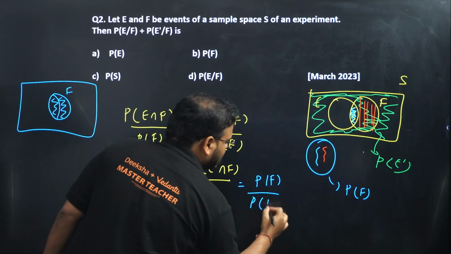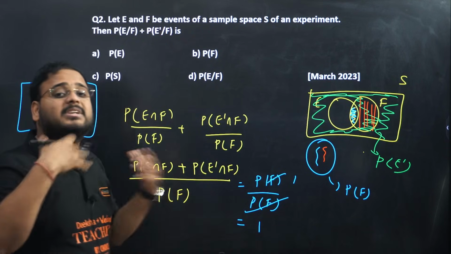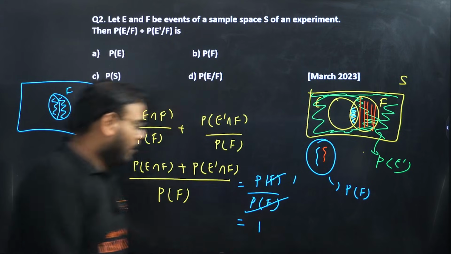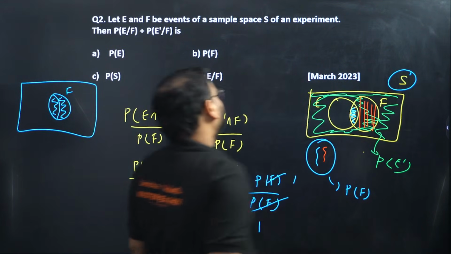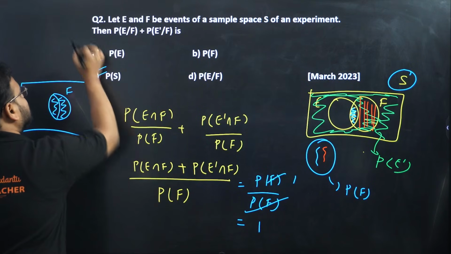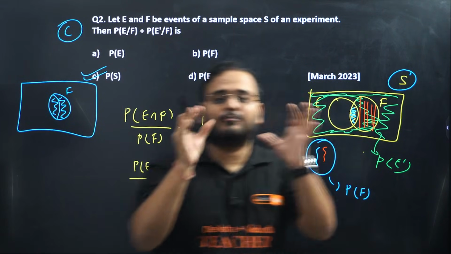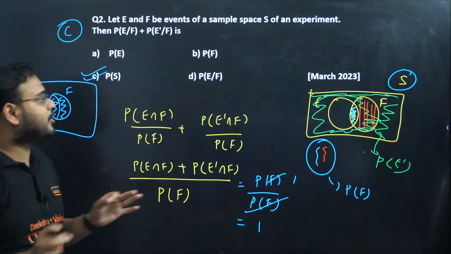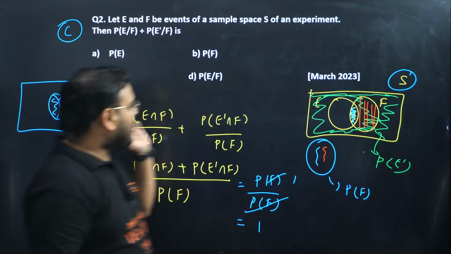PF by PF. What is that answer? 1. Probability is 1 means it represents the whole universe, and the universe is what? S. Answer is option C. A very logical, very beautifully designed problem. It's a PYQ from March 2023. Okay, so I hope you got it.